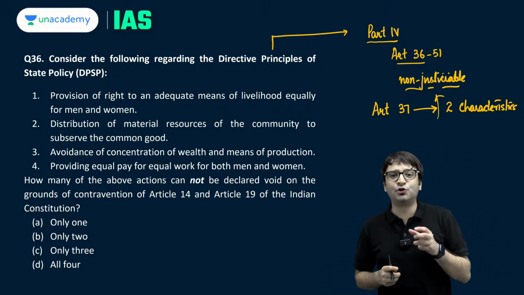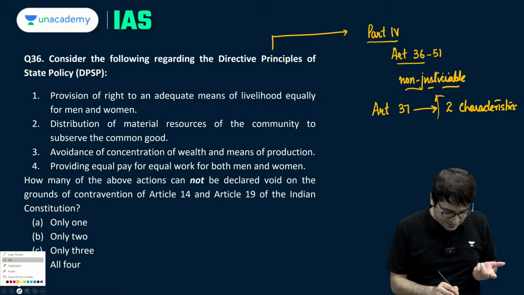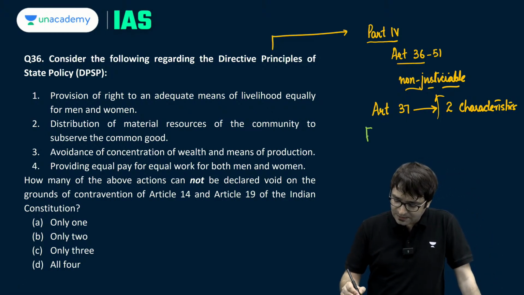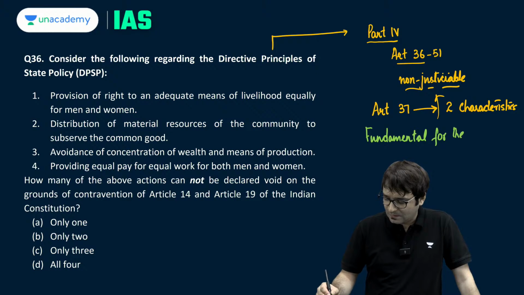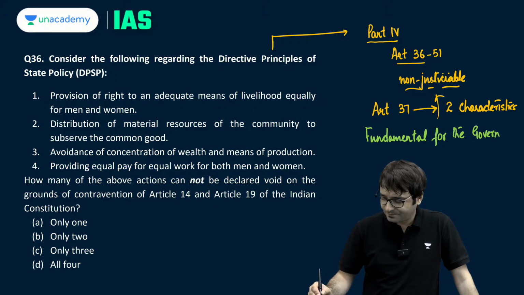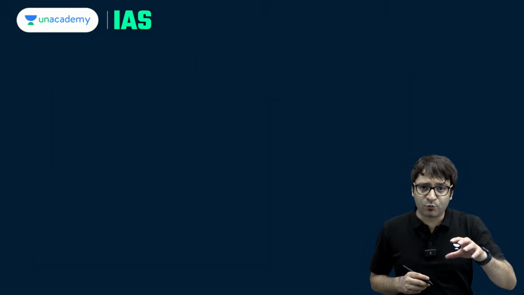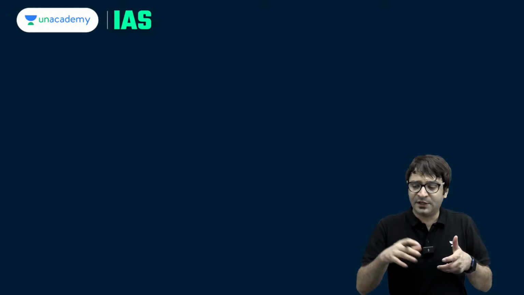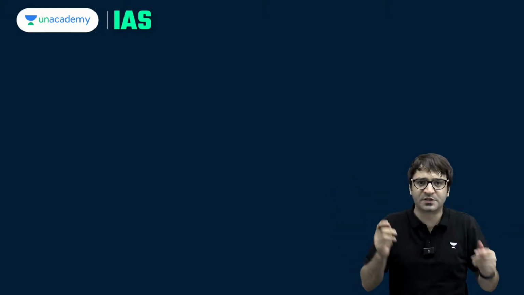Nevertheless, it shall be the duty of the state to implement these directive principles, because these directive principles are fundamental for the governance of the country. But then the question arose, what if the state wants to implement directive principles, but in the process it leads to conflict with fundamental rights? What will prevail, fundamental rights or directive principles?